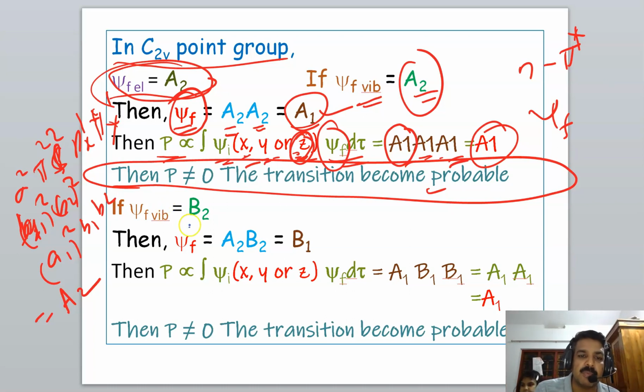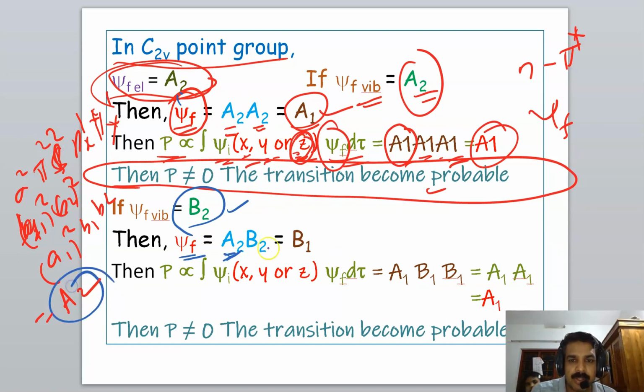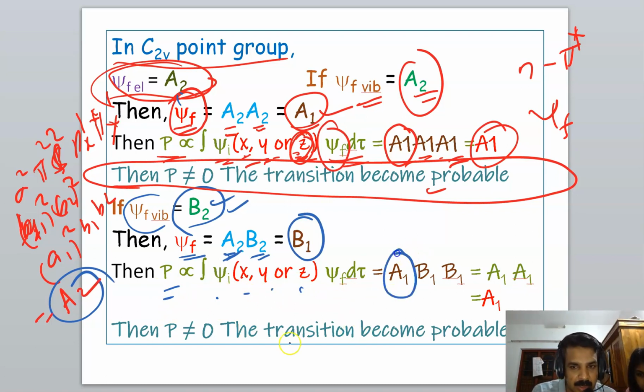Another case: if psi f vibrational is B2, then the total psi f is psi f electronic, that is A2, into psi f vibrational, that is B2. A2 into B2 is equal to B1. Then P is proportional to the integral of psi I, x, y or z, and psi f dτ, where psi I is equal to A1 and psi f is equal to B1. If the symmetry of x, y or z is equal to B1, then B1 into B1 is equal to A1, and A1 into A1 becomes A1.